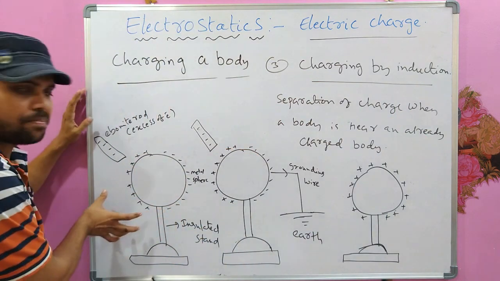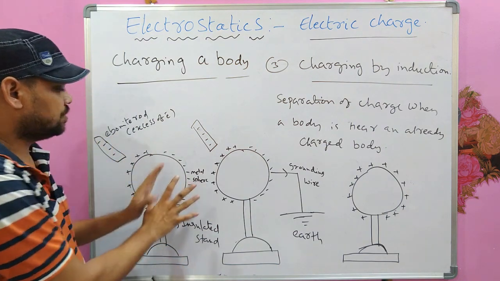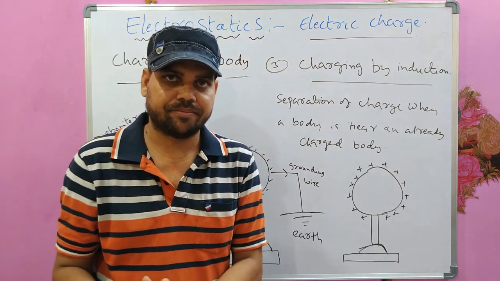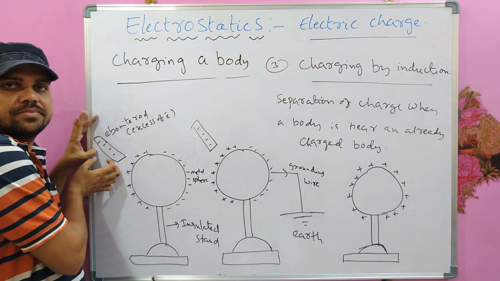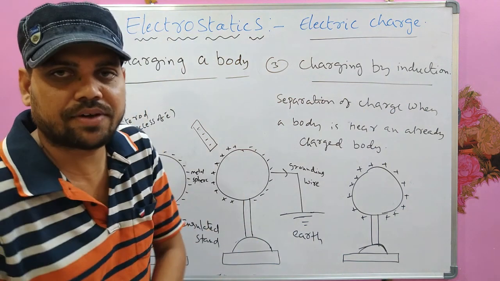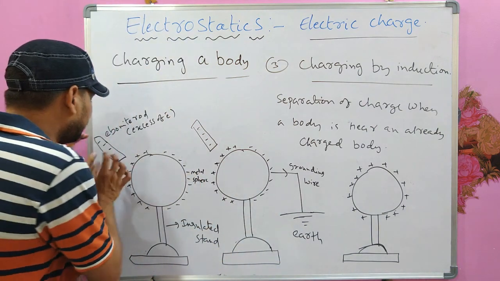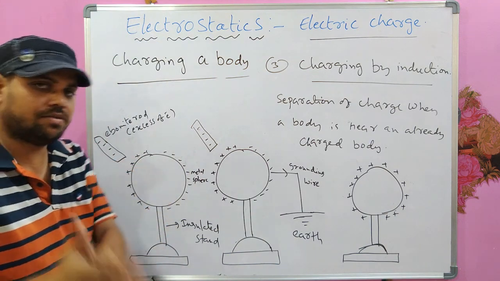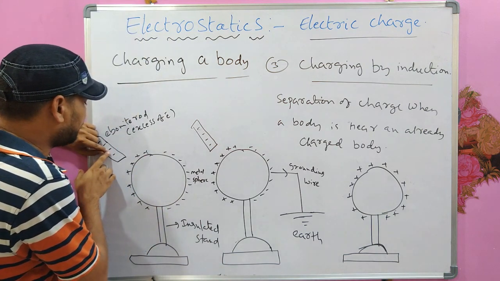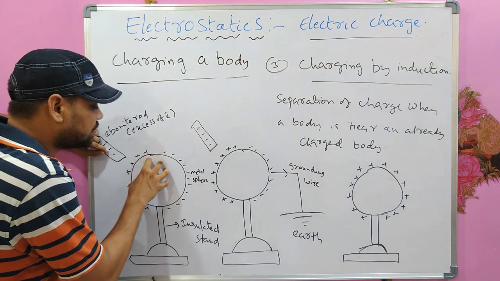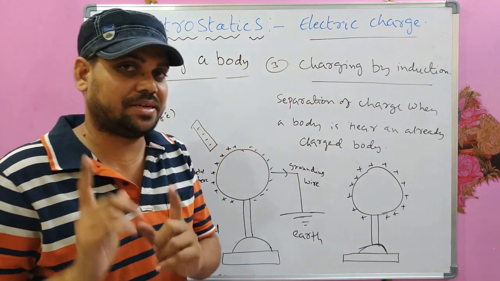Okay, so how does it happen? See, this is a metal sphere which was uncharged in the beginning, and near to it a charged body is placed, an ebonite rod having excess of electrons, a negatively charged rod. Okay, so what happens when this is brought near to a metal sphere which was uncharged? Because of these electrons in the ebonite rod, the electrons which are present in the metal sphere would go away from the rod because of repulsion.